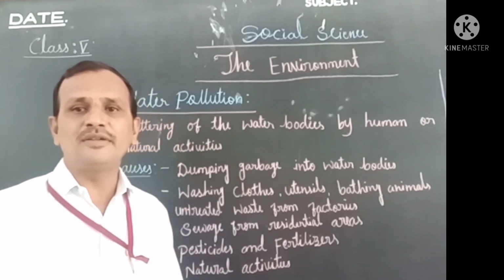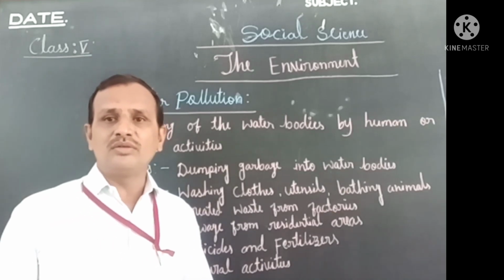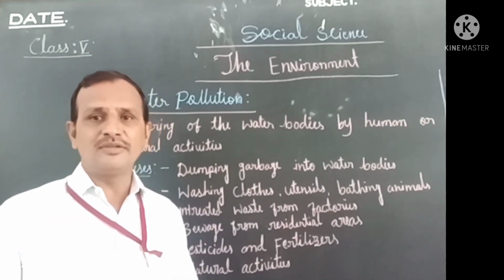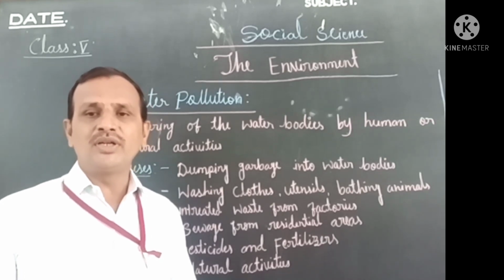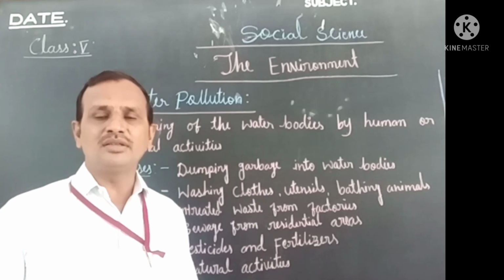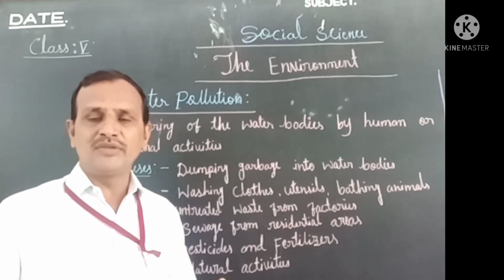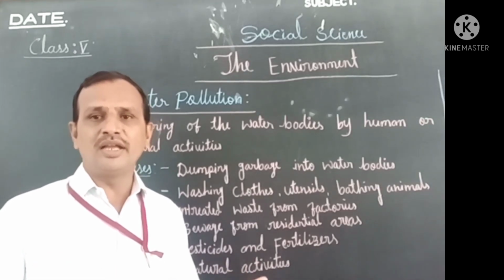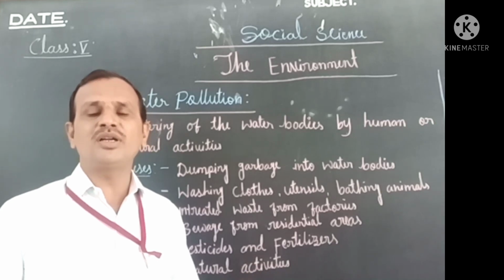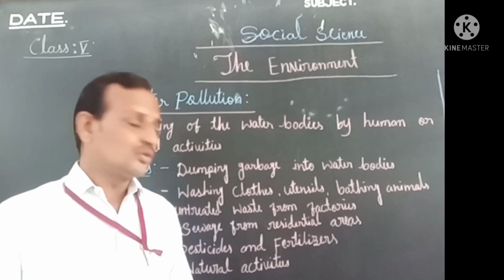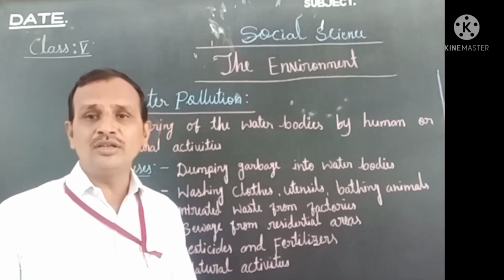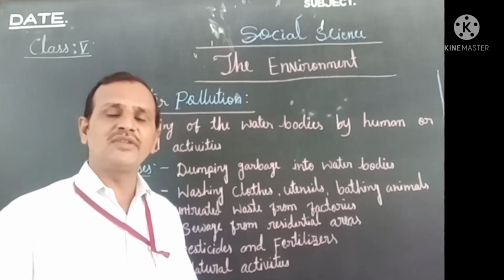During a volcanic eruption, the ashes or liquid magma come outside and reach water bodies, making the water polluted. Ash also pollutes it. In this way, water is polluted by natural activities.